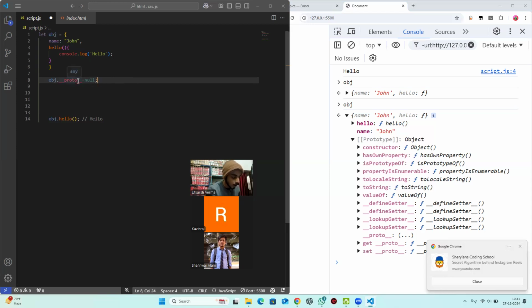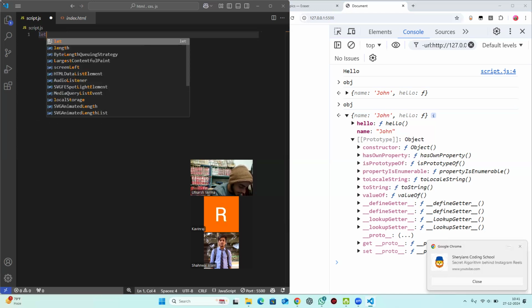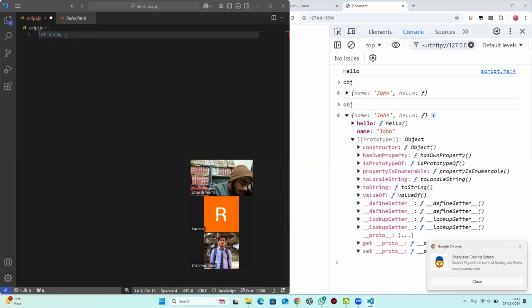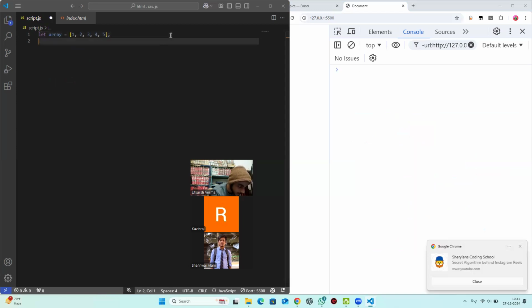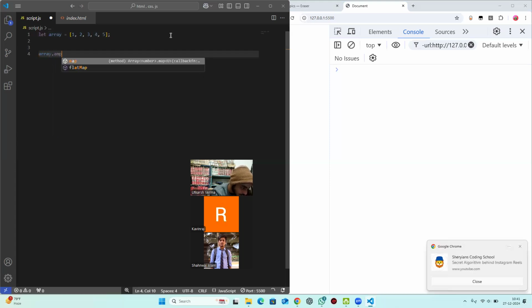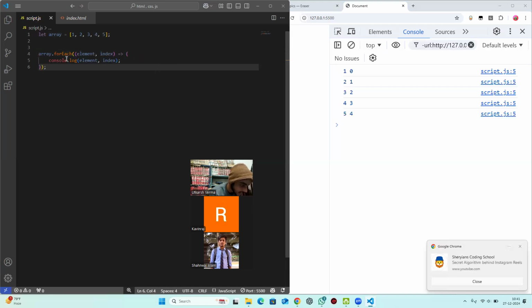For example, right now, let me create something else. Let's create an array, so that you can understand it better. Let's create an array of numbers. Now we can do something like array dot map. Where is this map coming from? Wait, for each, not map. Okay, let's do for each. Yes. Now, if you do array dot for each, using for each you can print all the elements inside the array: 1, 2, 3, 4, 5.